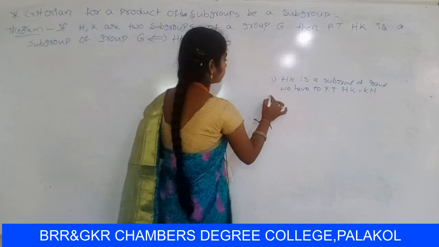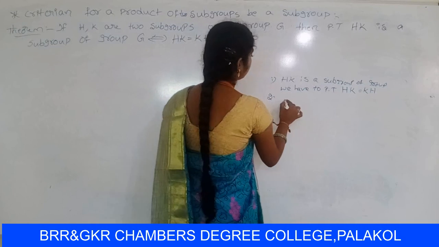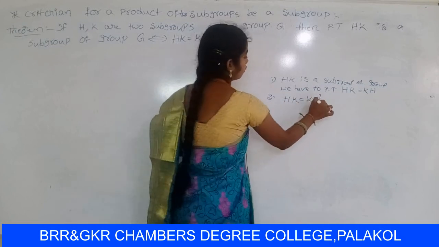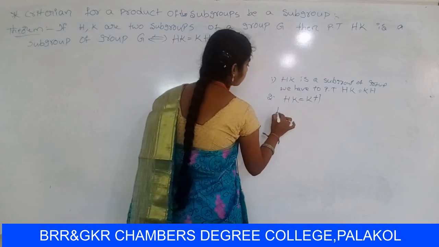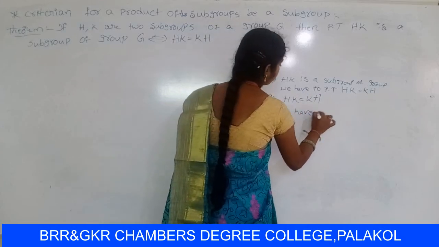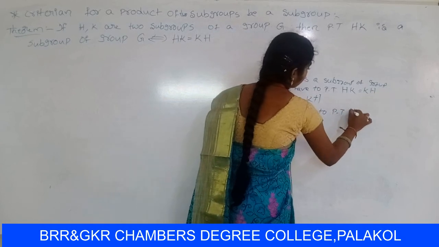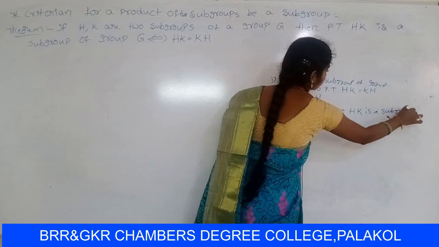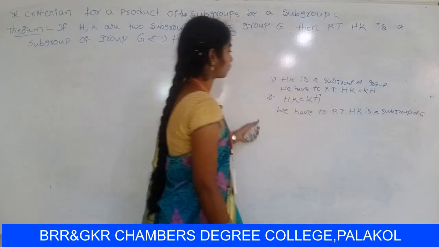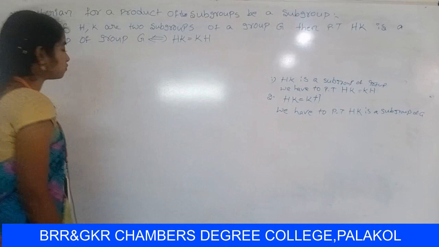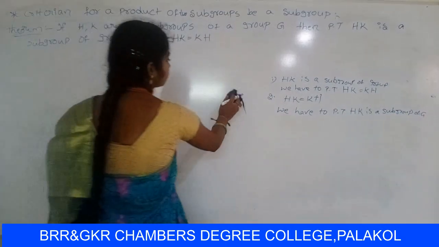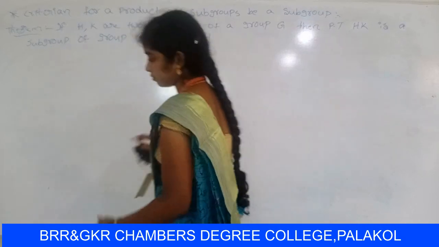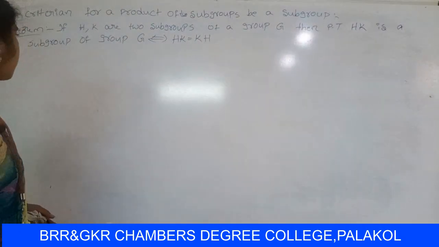So, second part, conversely, let us consider HK equal to KH. So we have to prove that HK is a subgroup of Z. So let us start the proof.